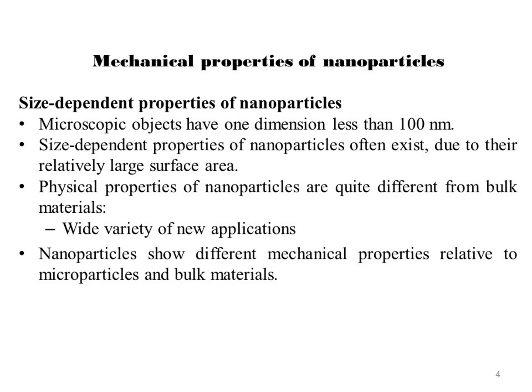Due to these, a lot of the physical properties of nanoparticles are quite different from bulk materials, yielding a wide variety of new applications.